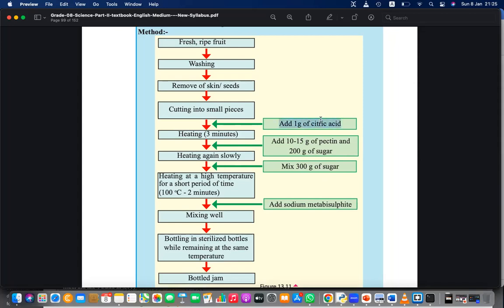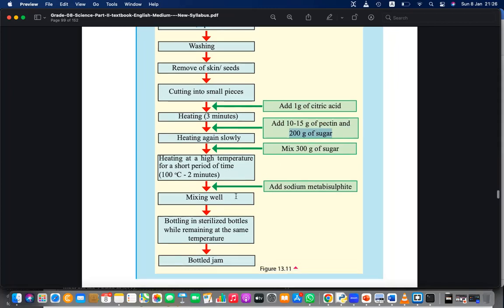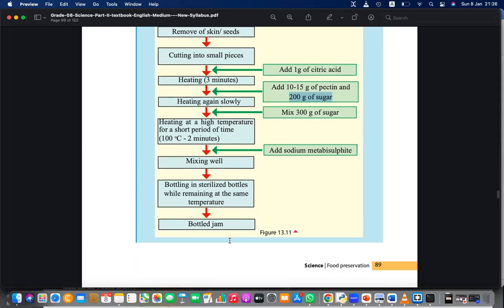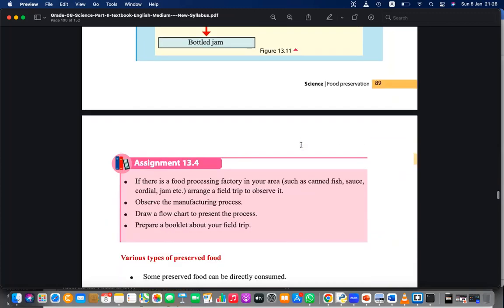Citric acid is added to keep the color. The reason to add citric acid before heating is that otherwise it can turn a little brownish when heated. So adding citric acid will preserve the color. Then pectin to make it thick, and also sugar, to increase the concentration and reduce the water level. Then you heat, and finally add sodium metabisulfite. Sodium metabisulfite is for preservative purposes. Then finally mix and bottle it. Even without sodium metabisulfite you can do it, but the duration that you can keep the jam will be a little lower than expected.